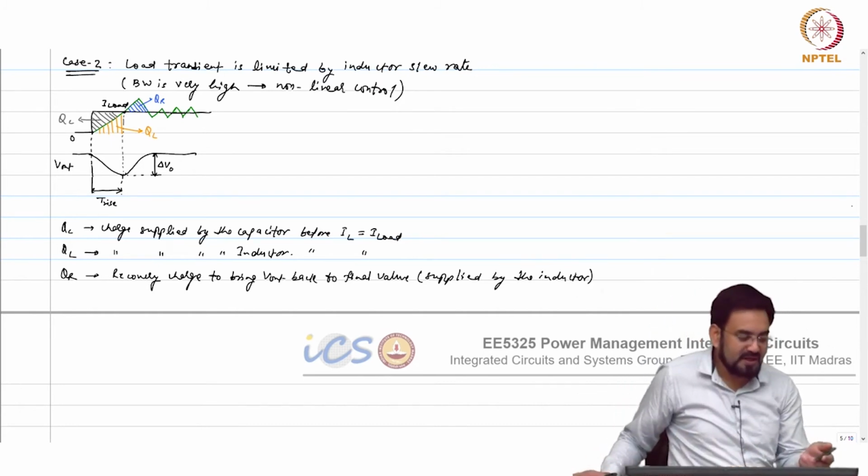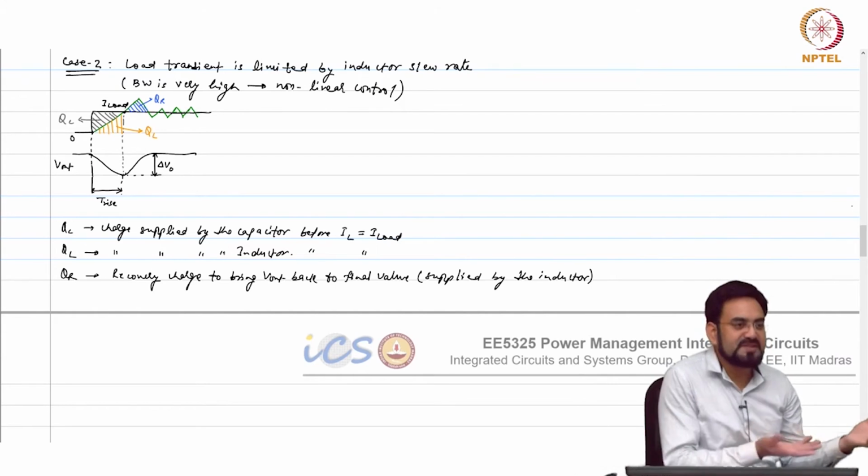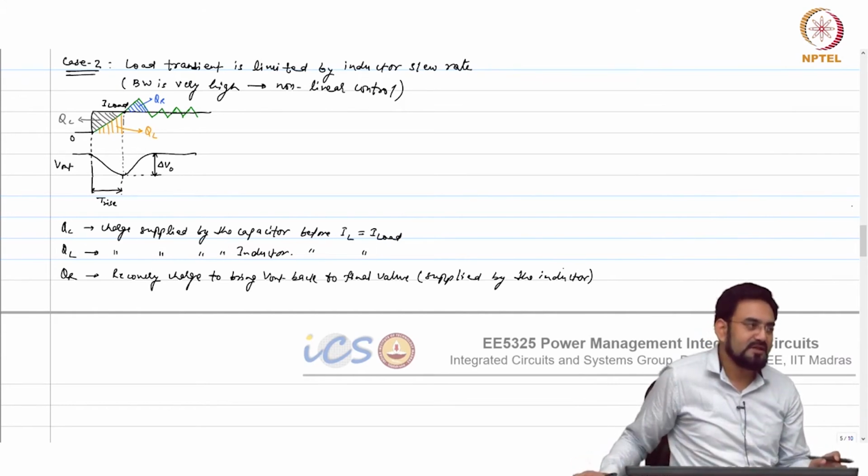So in principle, QR, QL and QC, all three should be the same.